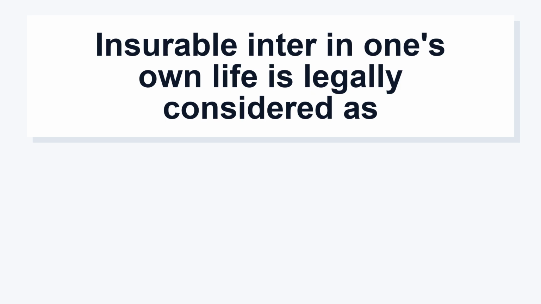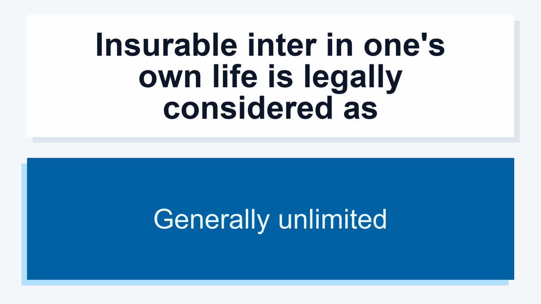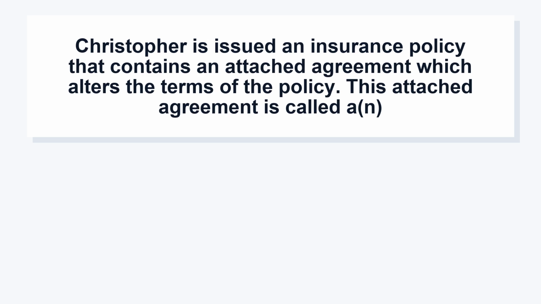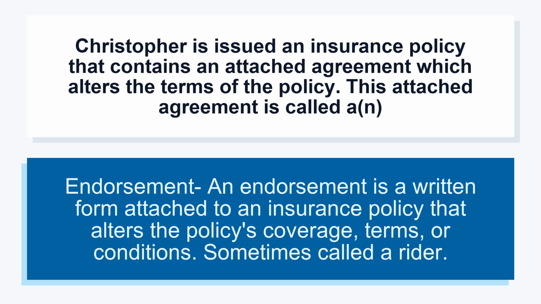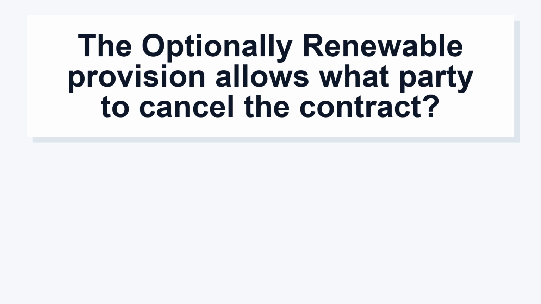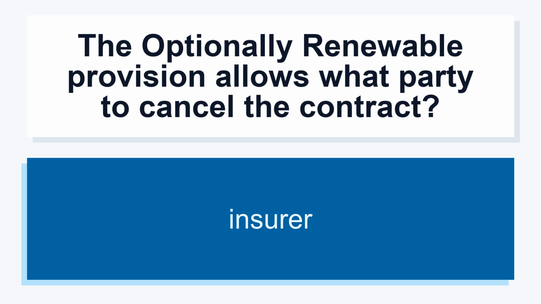Insurable interest in one's own life is legally considered as generally unlimited. Christopher is issued an insurance policy that contains an attached agreement which alters the terms of the policy. This attached agreement is called an endorsement. An endorsement is a written form attached to an insurance policy that alters the policy's coverage, terms, or conditions, sometimes called a rider. The optionally renewable provision allows what party to cancel the contract? Insurer.